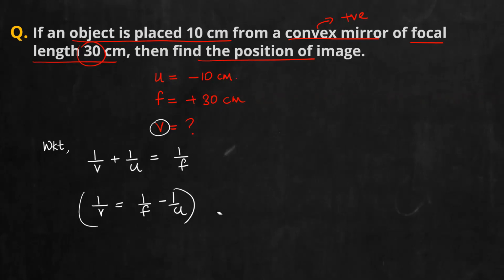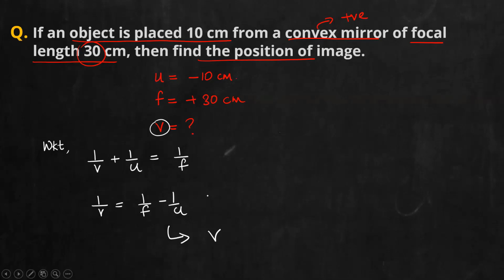Normally many of you tend to make that mistake of not taking the reciprocal afterwards. What I normally suggest is you can directly write v from this equation. Then you will not make that mistake. Here you can do it a number of ways, as generally in maths there are a number of ways you can arrive at an answer. No issues. Whichever method is easier for you, you can follow that.